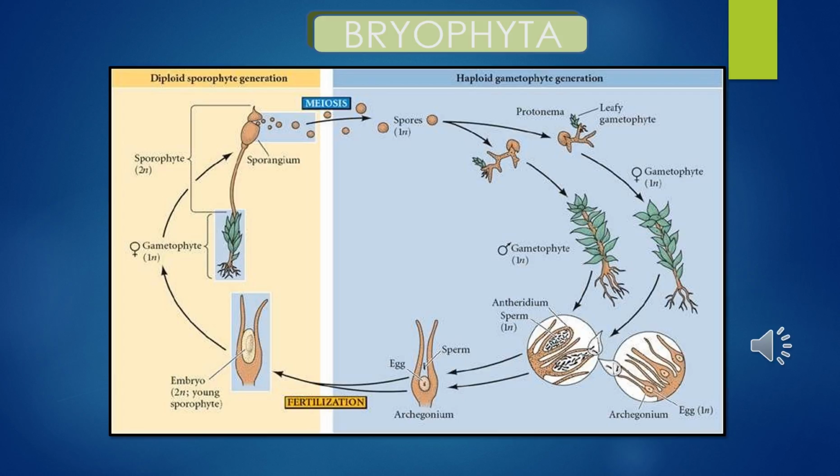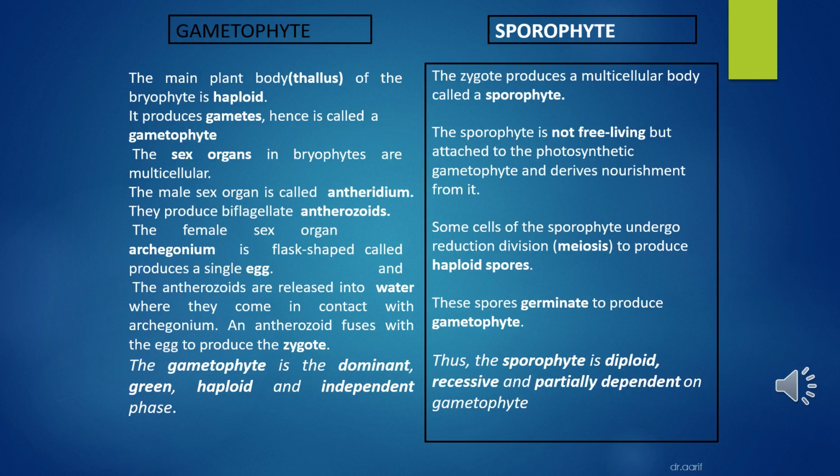Some cells of the sporophyte undergo reduction division, meaning meiosis, and produce haploid spores. These spores germinate to produce gametophyte. This slide shows us differences between gametophyte and sporophyte.